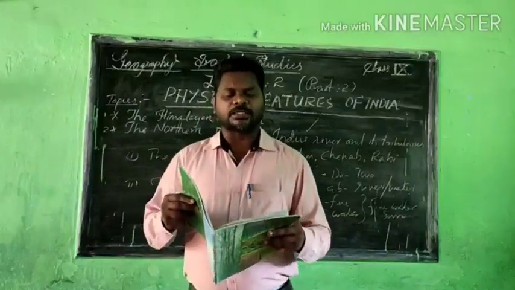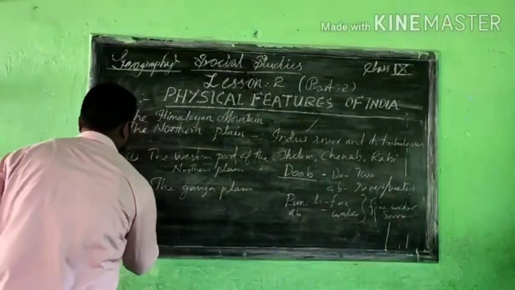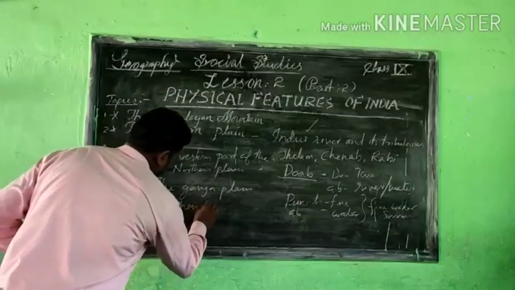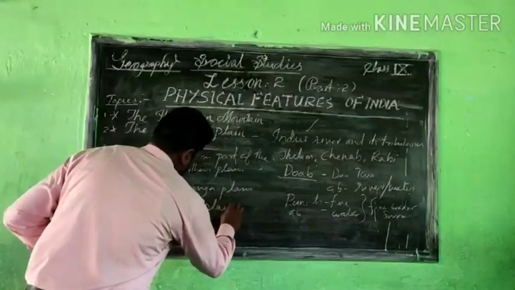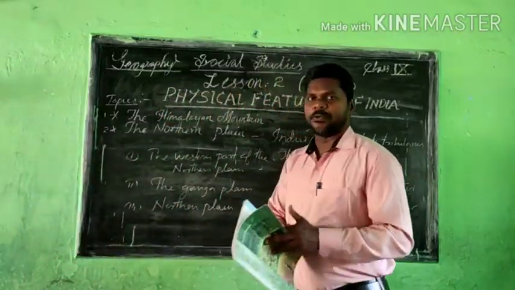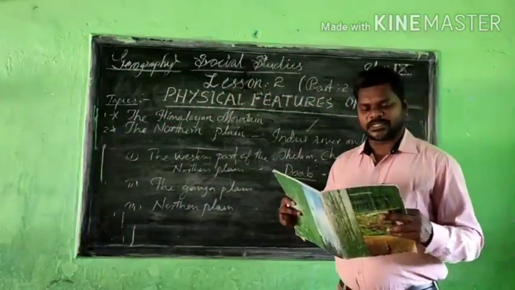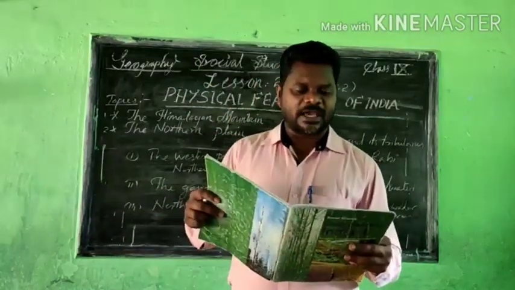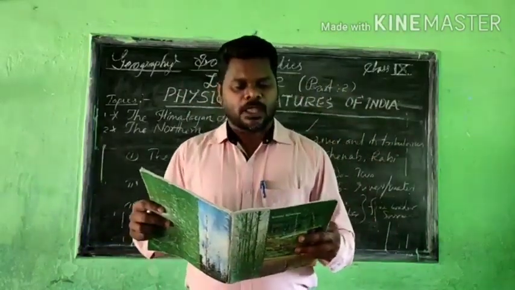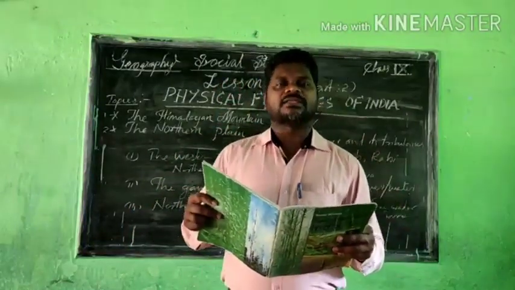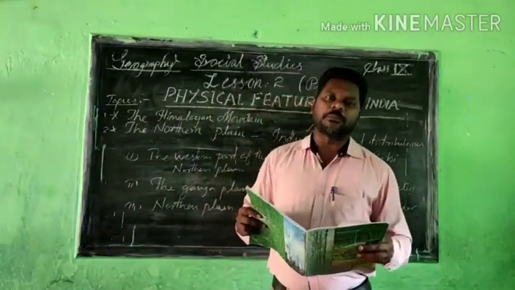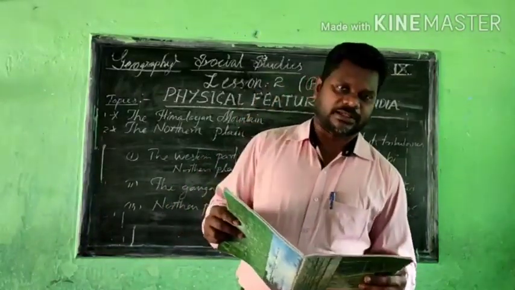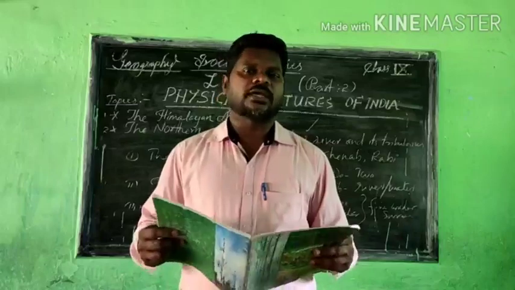Thirdly, we can understand the northern plain. Now here we are getting information. It is generally described as flat land with no variation. But that is the belief. People believed that this area is completely flat land. Actually, that is not at all correct.